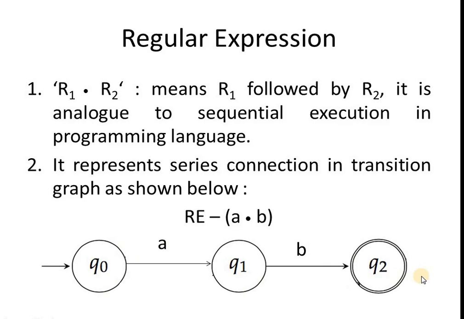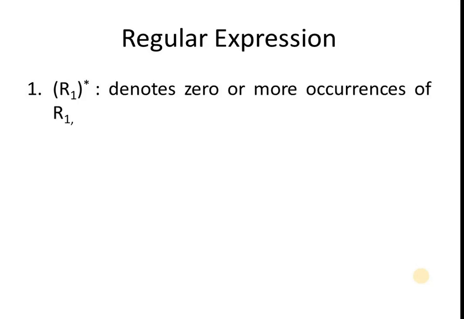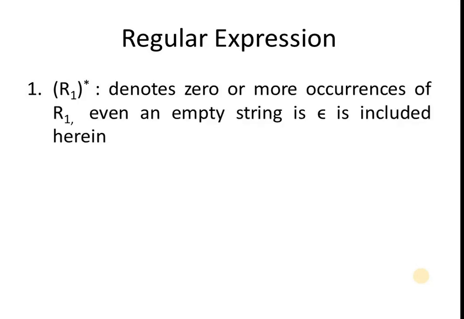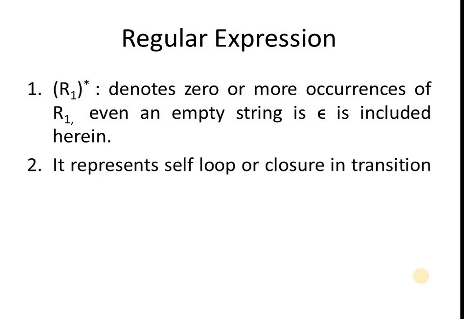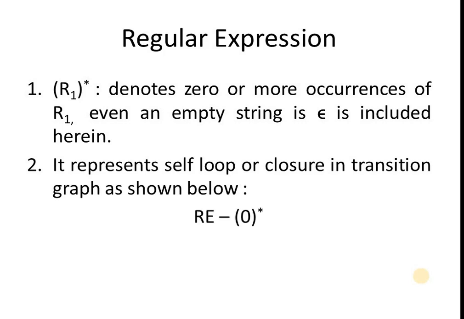Third, R1 star. It denotes 0 or more occurrences of R1. It also accepts the empty string, that is epsilon. It represents self-loop or closure in the transition graph as shown below. Consider the RE 0 star, which can be represented using FA as follows, where you can see Q2 is the initial as well as final state, and there is a self loop of 0 which indicates the closure.